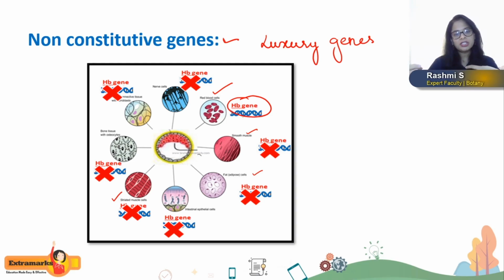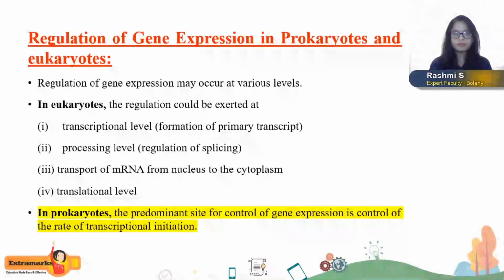So after certain stage, the growth hormone synthesis will decrease, right? And the regulation of this growth hormone gene is highly important, and such genes are called non-constitutive genes or luxury genes.